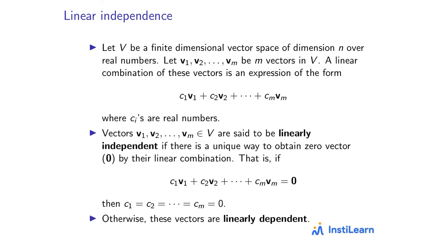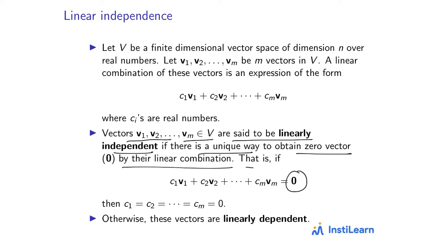We say that vectors v1, v2, ..., vm in V are linearly independent if there is a unique way to obtain the zero vector by their linear combination. Of course, if you multiply each vector by 0 and add them, you'll get the zero vector. And there shouldn't be any other way to combine these vectors and get 0. Then these vectors are linearly independent.